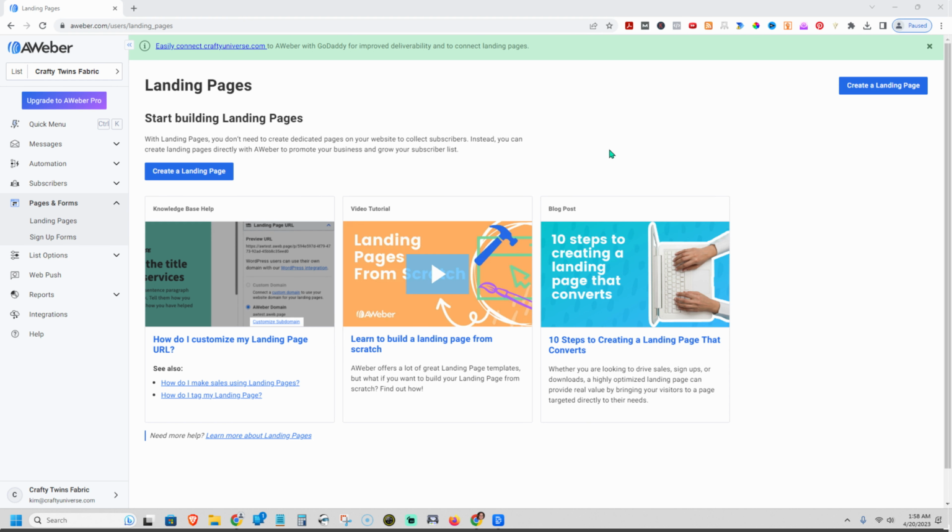Now I'm using a free account. You can see upgrade to Aweber Pro. And I use this account regularly until I hit 500 subscribers, then I'll upgrade. So in here, if you go to pages and forms, you can create a landing page. Now we're going to create a landing page instead of a sign up form because we're not going to use a website. We're going to use the landing page to have an offer.